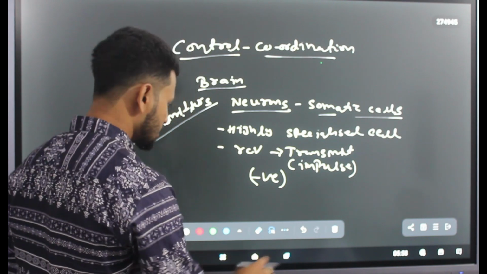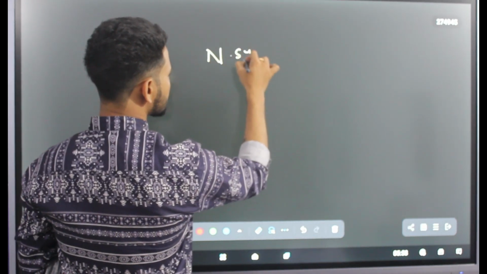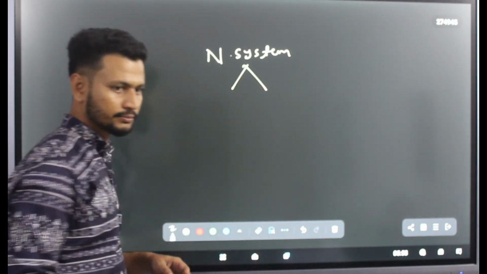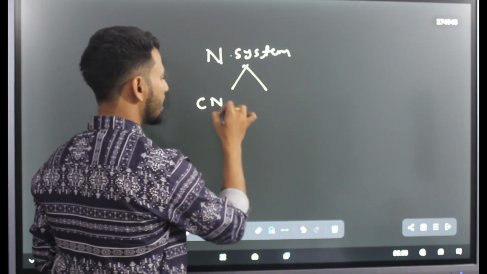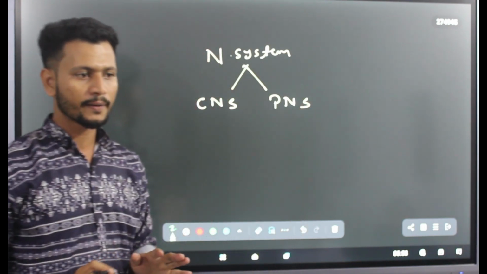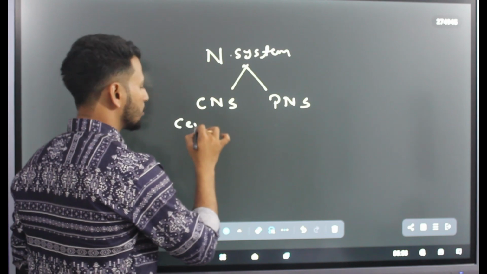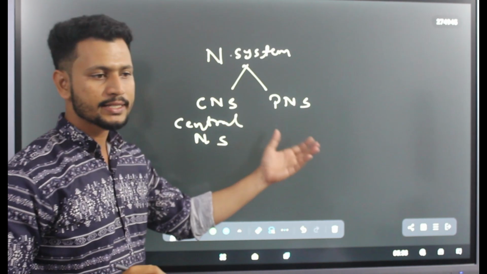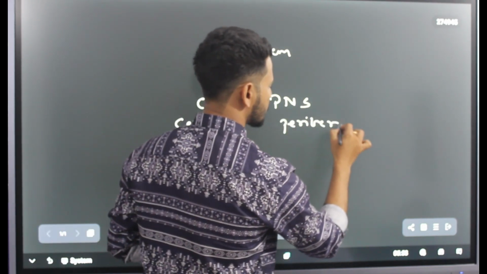Similarly, the nervous system is broadly classified into two parts. The first one is CNS and the second one is PNS. Clear? So CNS stands for Central Nervous System and PNS stands for Peripheral Nervous System.